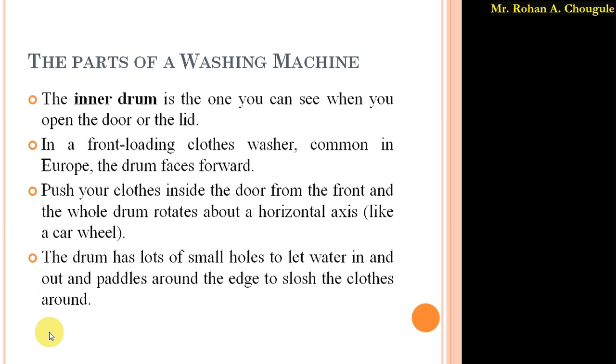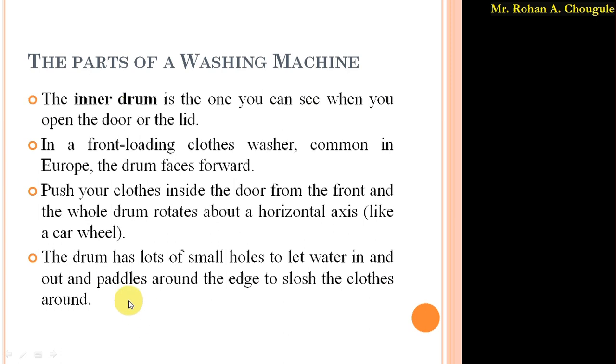Then there are two basic main parts, the inner drum and the outer drum. When we open the door, what we see first is called the inner drum. In the case of a front loading cloth washer, the inner drum is placed horizontally and rotates about the horizontal axis, like a car wheel rotates. Again, these drums have a small number of holes that allow water to get in and out of the drum.